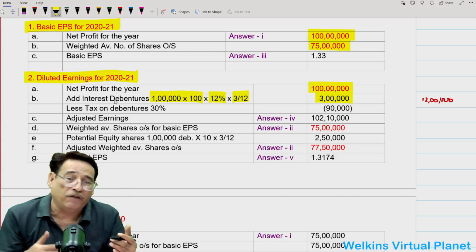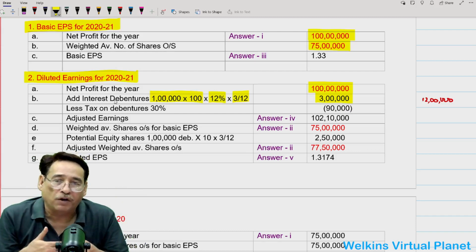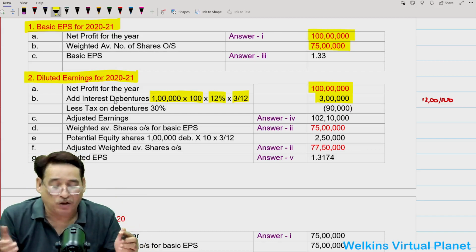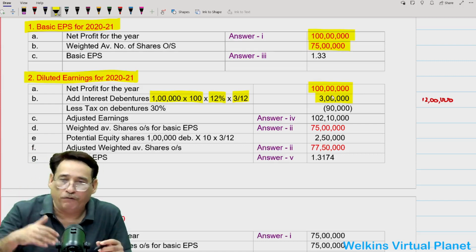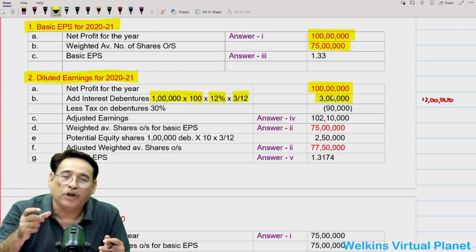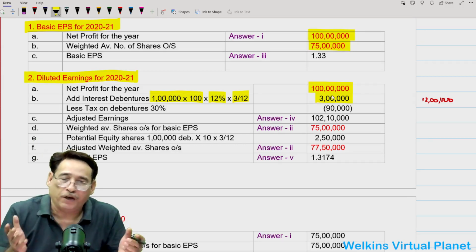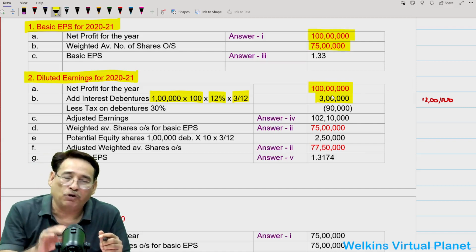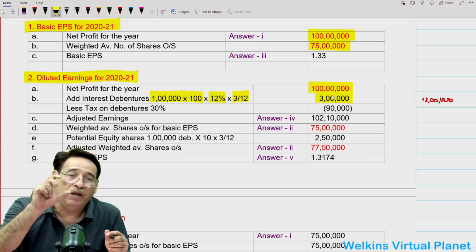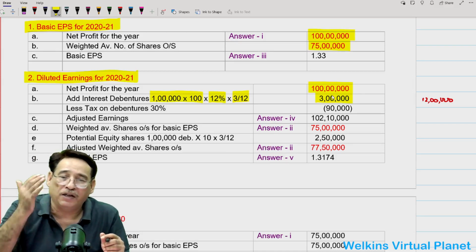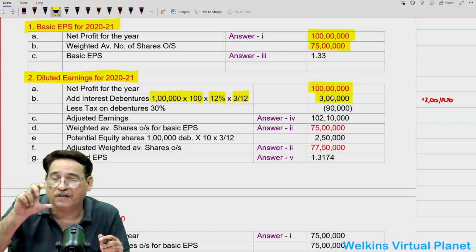Now, why am I going to add interest? Because if these debentures get converted into equity shares, there will be saving. We need not pay the interest then, isn't it? So that is why we are going to add the interest. But remember one thing, presently these debentures are with us. So when we are preparing our profit and loss account, quite obviously the amount of interest must be shown towards the debit side. So when you show the interest on the debit side, your tax liability is also getting reduced because of interest expenses.